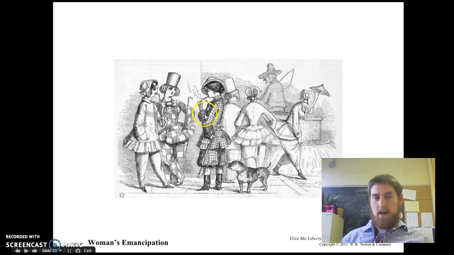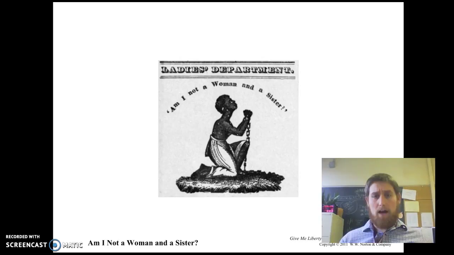They're compared to men. They joke that these women are trying to act like men. So they're largely ignored. But the slave and the women's movements are highly connected. We'll see this throughout the next 100 years of American history, that women and African Americans work together to try to help each other out. And a couple times they abandon each other, but we'll talk about that later.